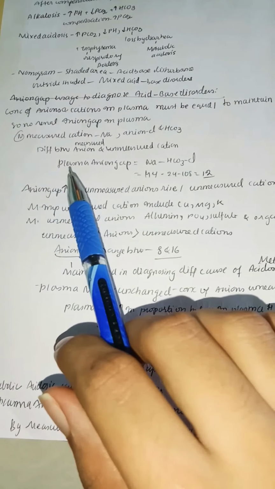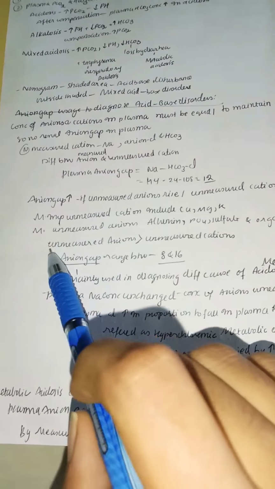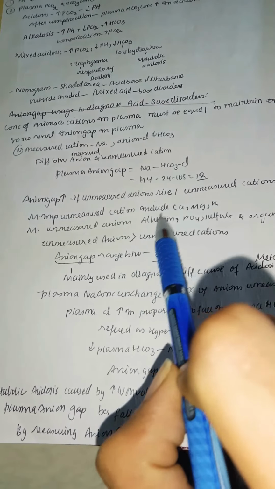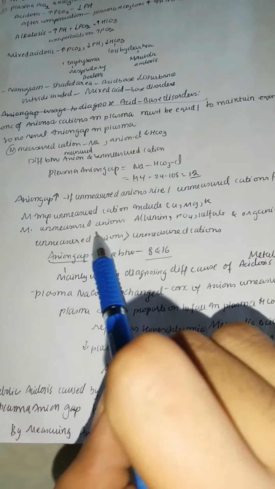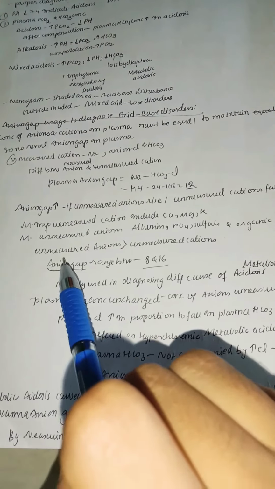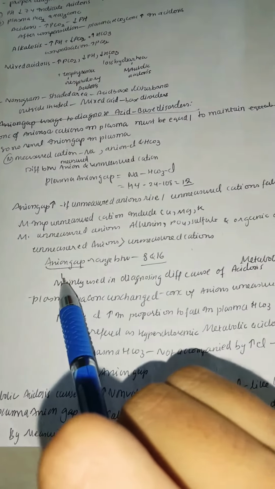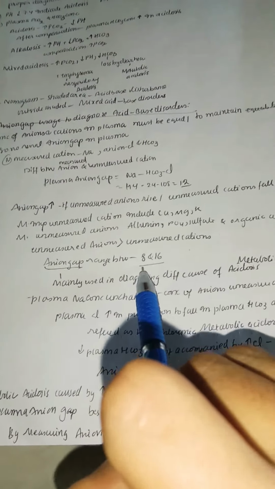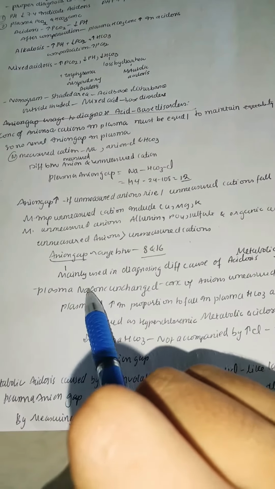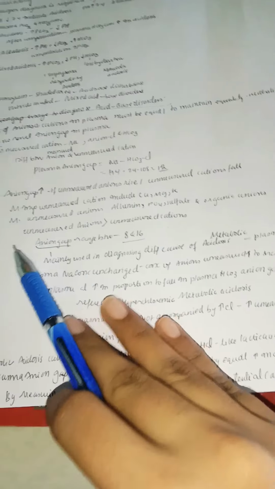The anion gap increases if unmeasured anions rise or unmeasured cations fall. The most important unmeasured cations include calcium, magnesium, potassium. The main unmeasured anions include albumin, phosphate, sulfate, organic anions. The unmeasured anions are always greater than the unmeasured cations. The anion gap may range between 8 and 16. Anion gap is mainly used in diagnosing different causes of metabolic acidosis, where plasma bicarbonate levels are low. The plasma sodium concentration is unchanged.